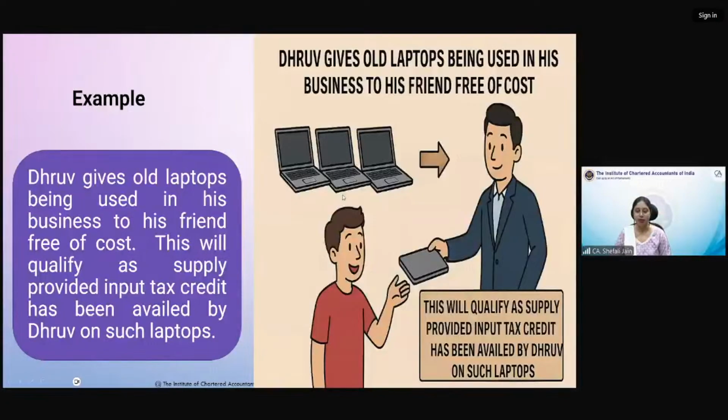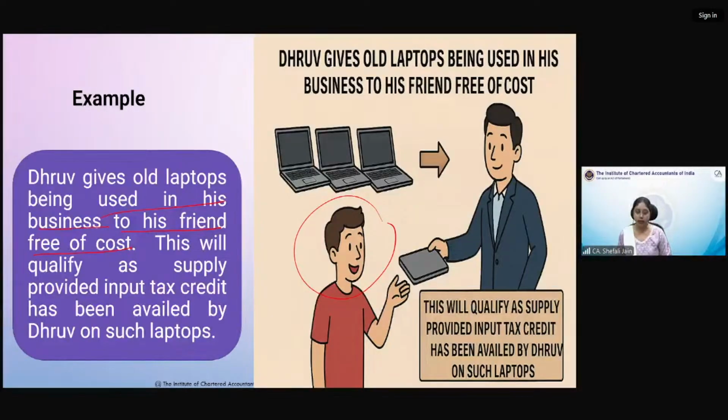Now the second example. Dhruv has given old laptops, being used in his business, to his friend free of cost. Dhruv has taken ITC on those laptops.